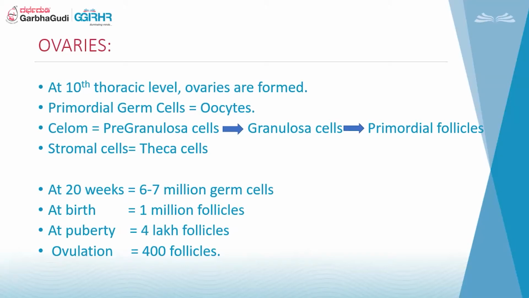And then the primordial germ cells, as we have seen, the oocytes are formed from primordial germ cells. Coelom forms the pregranulosa cells, and the primordial follicles in future. Stromal cells form the theca cells. And at around 20th week, the primordial germ cells continue to grow and they become 6 to 7 million germ cells. Half of them enter into the meiosis and half of them continue to grow and divide in the form of mitosis. So at birth, we get only around 1 million follicles. By puberty, only 4 lakh follicles are left, and only 400 out of them ovulate.